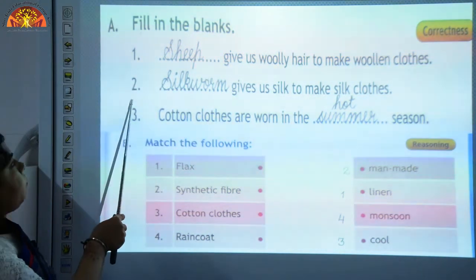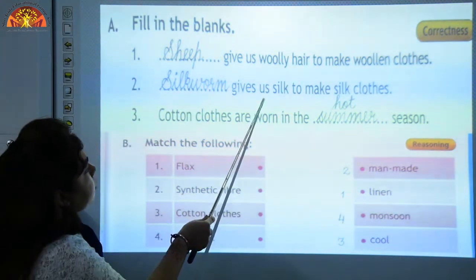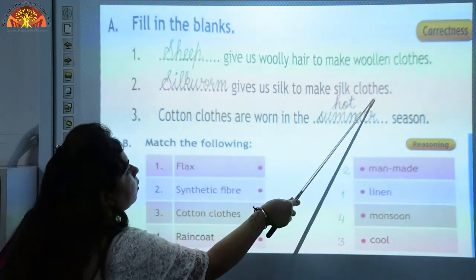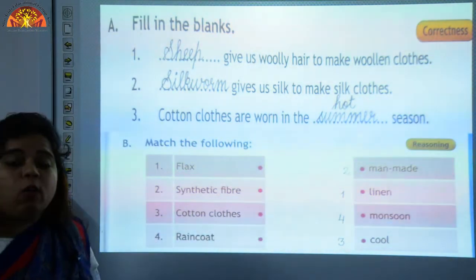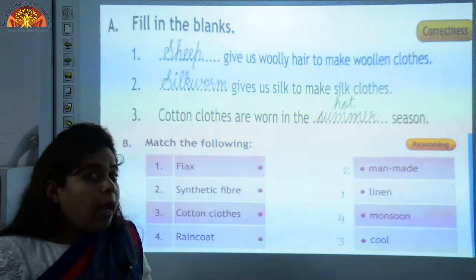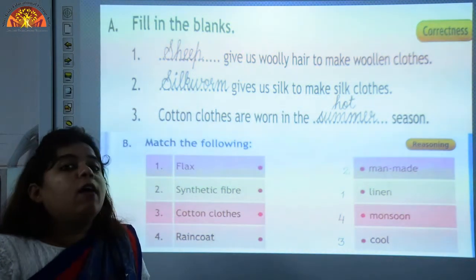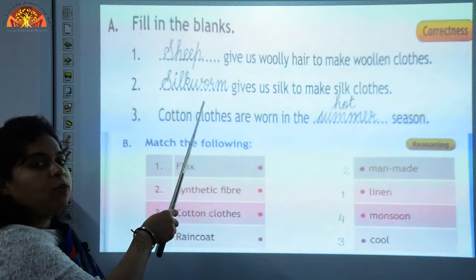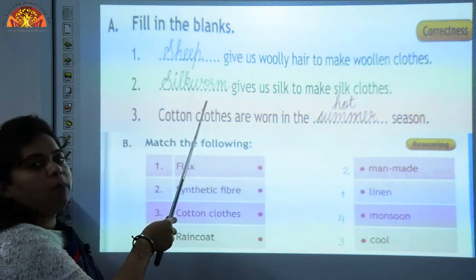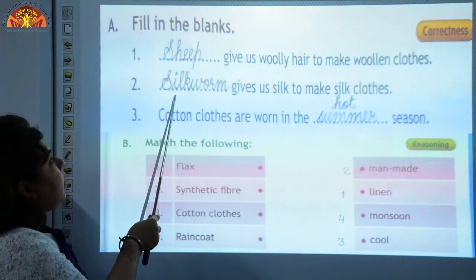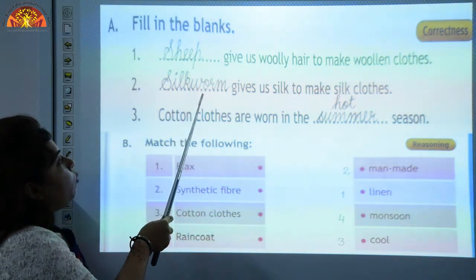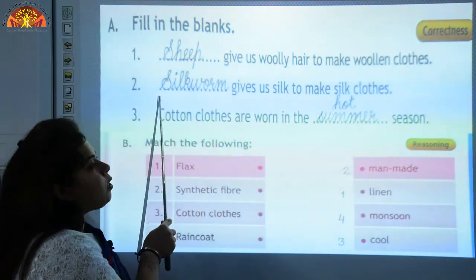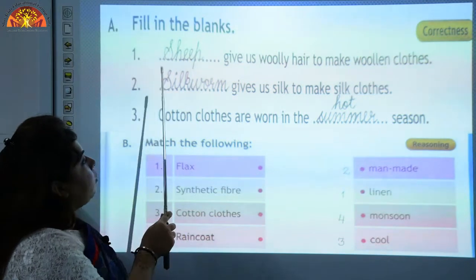Number 2. Dash gives us silk to make silk clothes. Silk clothes are made from silk. And from where do we get silk? We get silk from silkworm. So the answer is silkworm. Write with me. S-I-L-K, silk, W-O-R-M, worm. S will be capital. Okay.